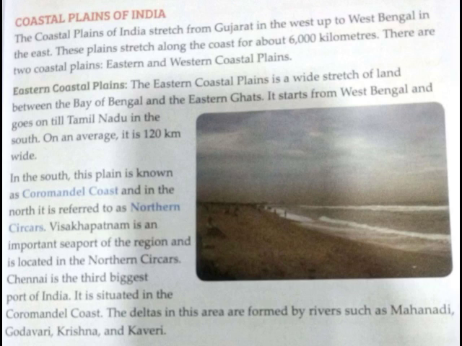And students, in the south, this plain is known as the Coromandel Coast. And in the north, it is referred to as the Northern Circars. Vishakhapatnam is an important seaport of this region and is located in the Northern Circars. Chennai is the third biggest port of India. I want you to mark this. Chennai is the third biggest port of India, and it is situated on the Coromandel Coast. The deltas in this area are formed by rivers such as Mahanadi, Godavari, Krishna and Kaveri.